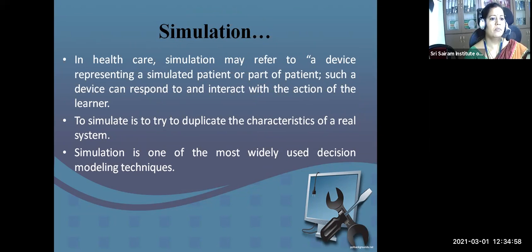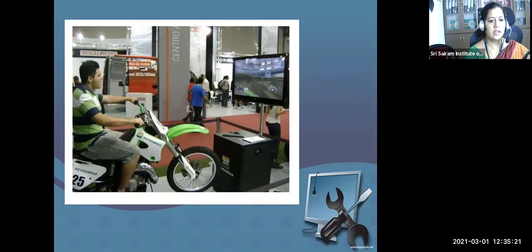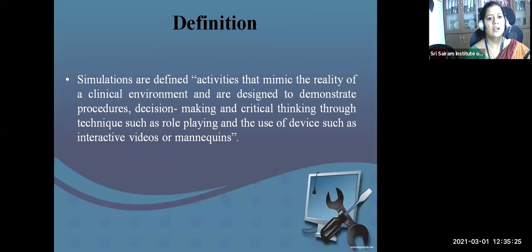In healthcare, you can simulate a patient or part of the patient. So healthcare is one such example. Even in computers, I can do simulation. I can simulate the real model of the computer. In healthcare, I can simulate the real model of the human body or parts of the body. It's a decision modeling technique. So I can bring in a 3D gaming effect with the simulation.